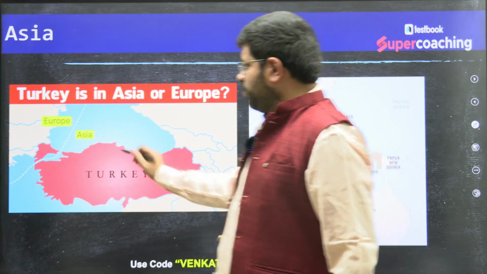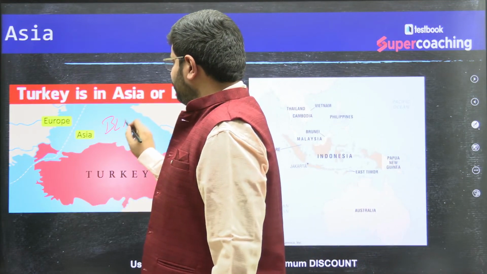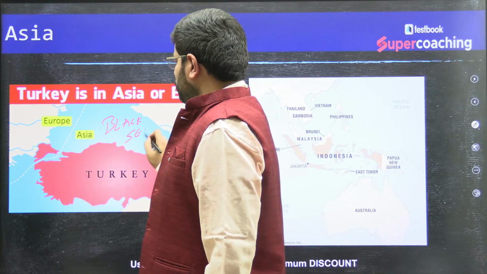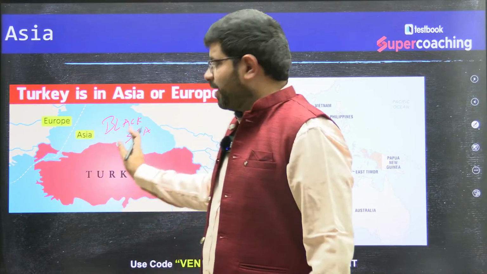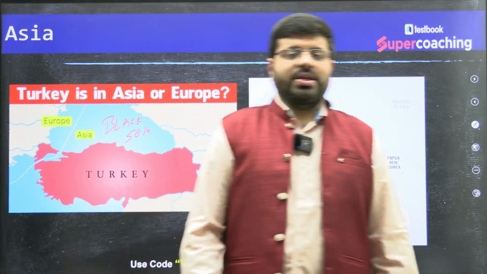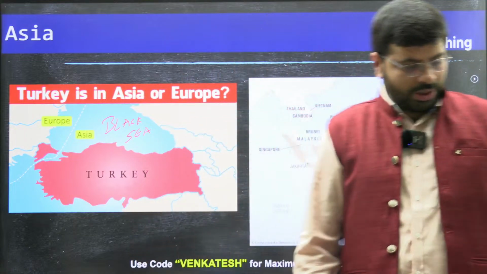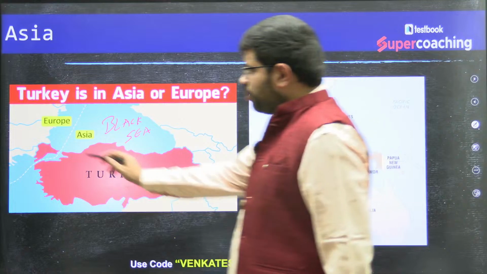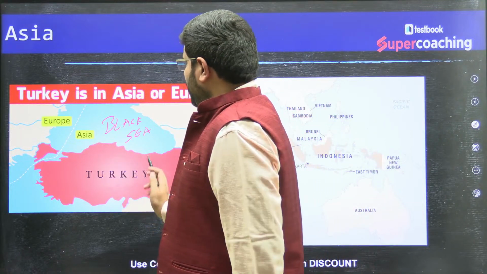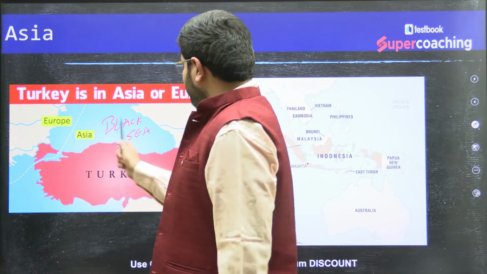You see, this is the Black Sea. Turkey is partly in West Asia and partly in the European countries of Eastern Europe. So Turkey is part of East Europe as well as West Asia. It is a mix of both boundaries.